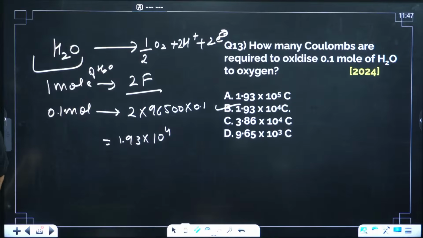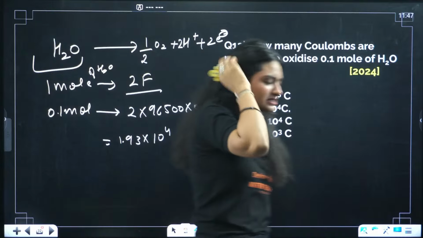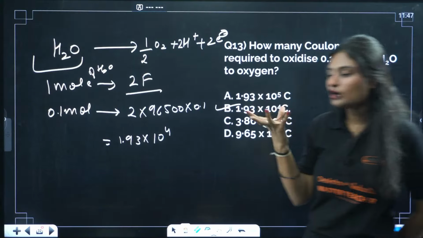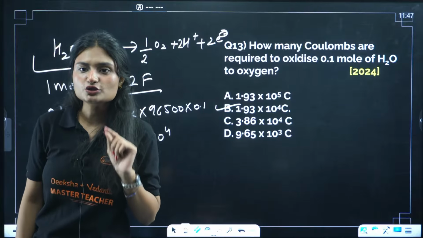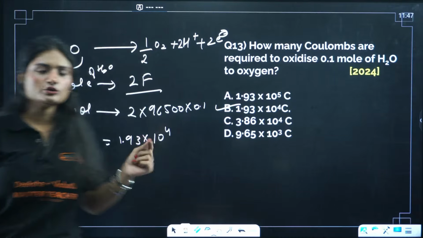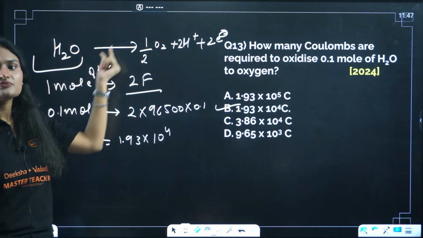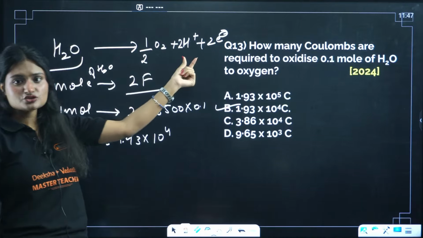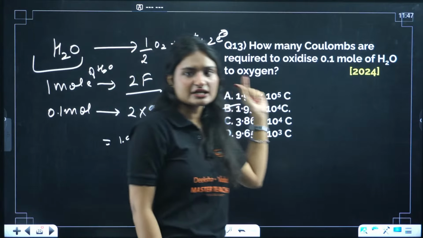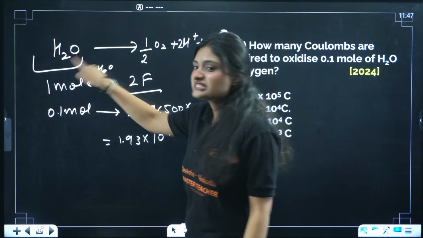What is your message? I don't understand question 13. Yeah, I'll repeat it, don't worry. We need to find the coulombs. How much charge is required to oxidize 0.1 mole of H2O to oxygen? When we oxidize water, we get oxygen, hydrogen ions and electrons. This reaction is for 1 mole.